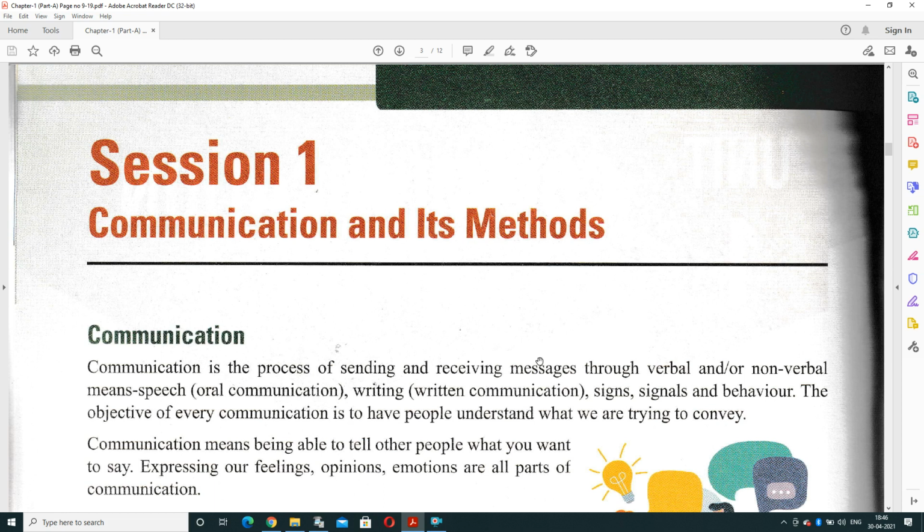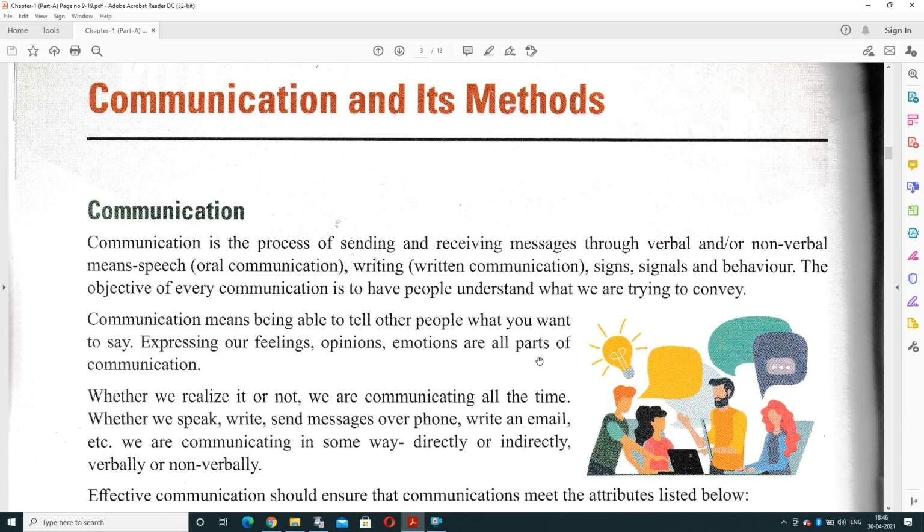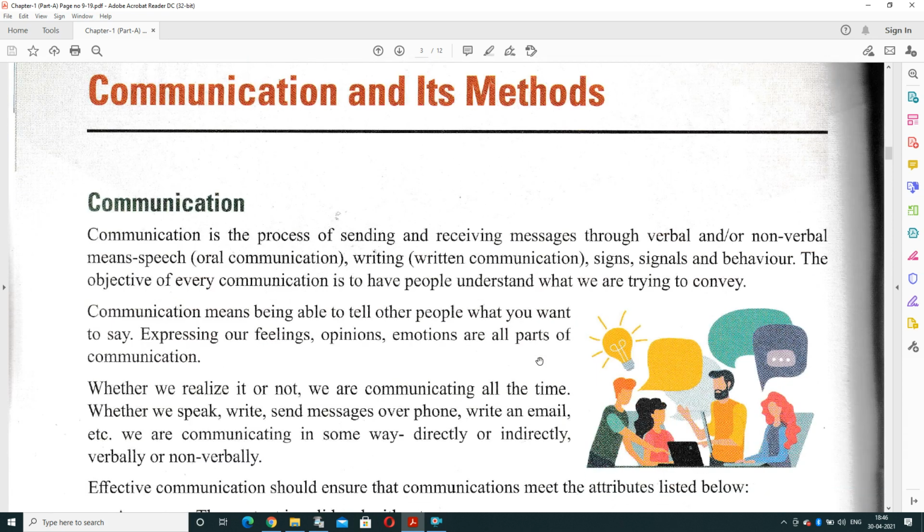The objective of each communication is to have people understand what we are trying to convey. It means it is used for the purpose of information sharing between at least two persons. So communication means being able to tell other people what you want to say. Expressing your feelings, opinions, emotions, all are included in the communication concept.